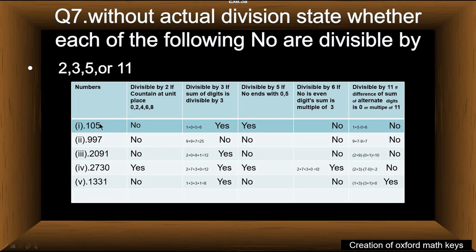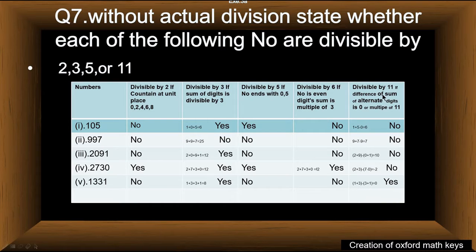105 is not divisible by 6 because it is not an even number. It does not pass the first test of divisibility by 6.